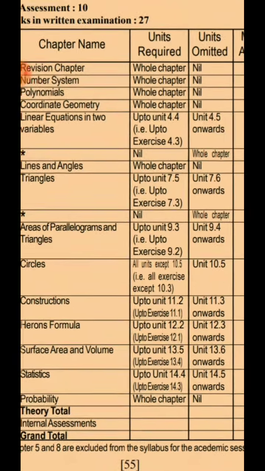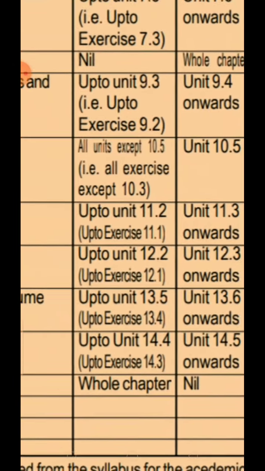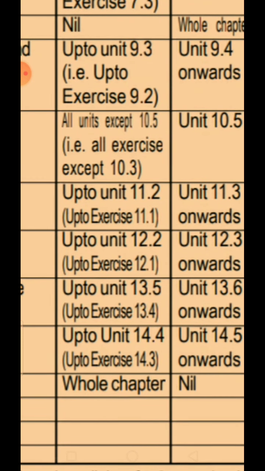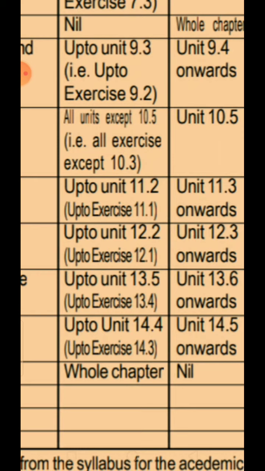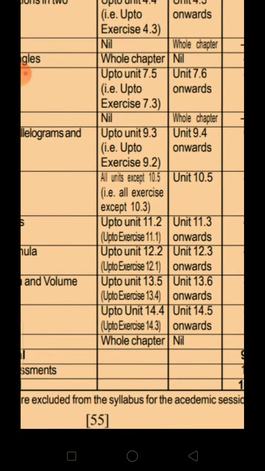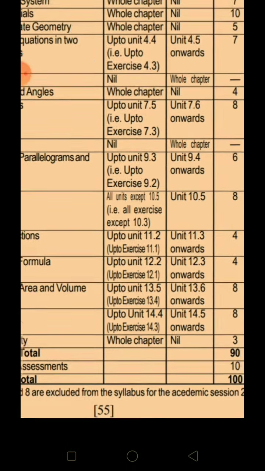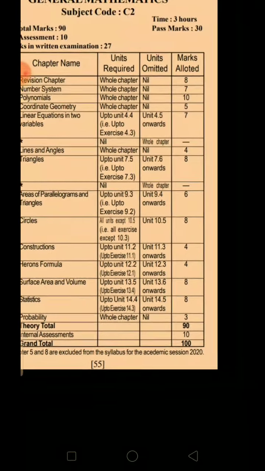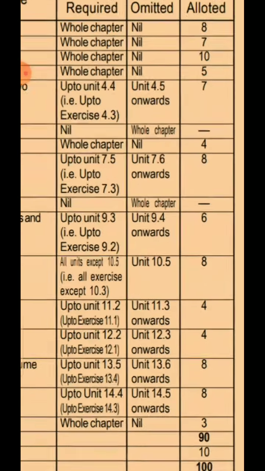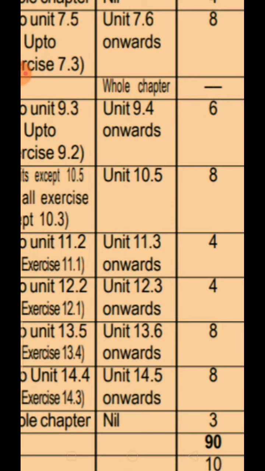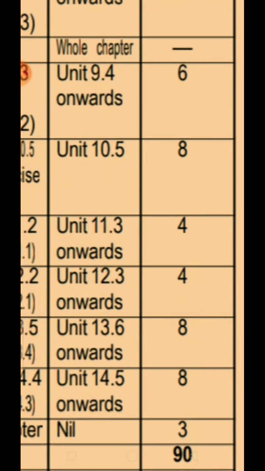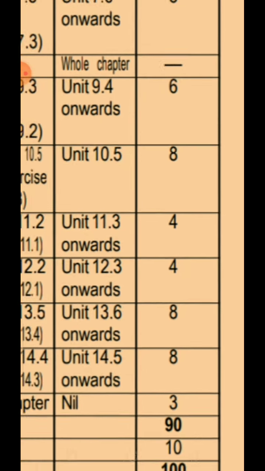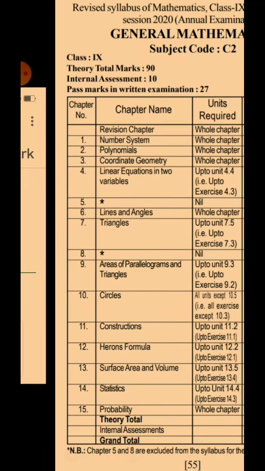Heron's formula, you will have units only up to 12.2, but the exercise will be only 12.1. All the exercises in 12.1, which means that any unit starting from 12.3 onwards in Heron's formula would be left out, and that would be 4 marks.